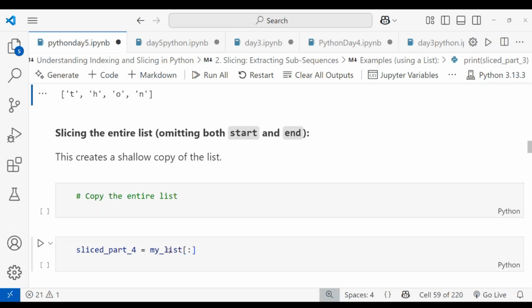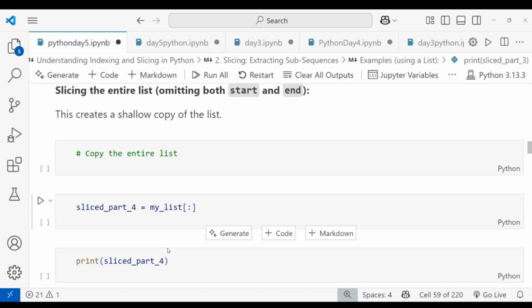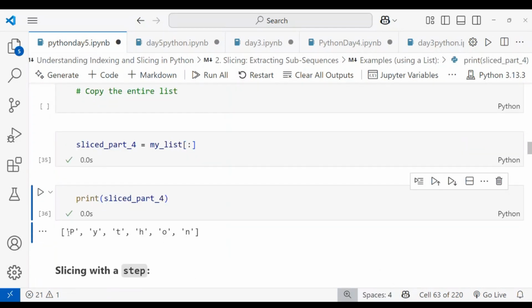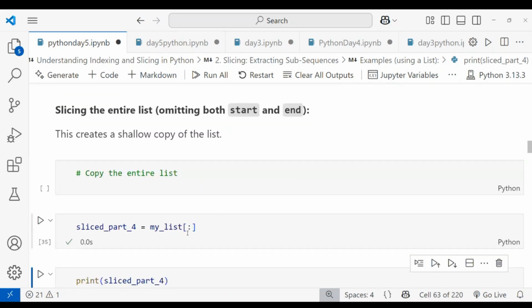Okay, and slicing the entire list, omitting both the start and end values. If you want the complete list using the indexing value, you can give null values for the start value, that is nothing, and the end value is nothing. You only pass the indexing value with a colon. So when I am running this, we'll get the complete list, that is Python. This is how it works, giving an entire shallow copy of your list by omitting both your start and end values.